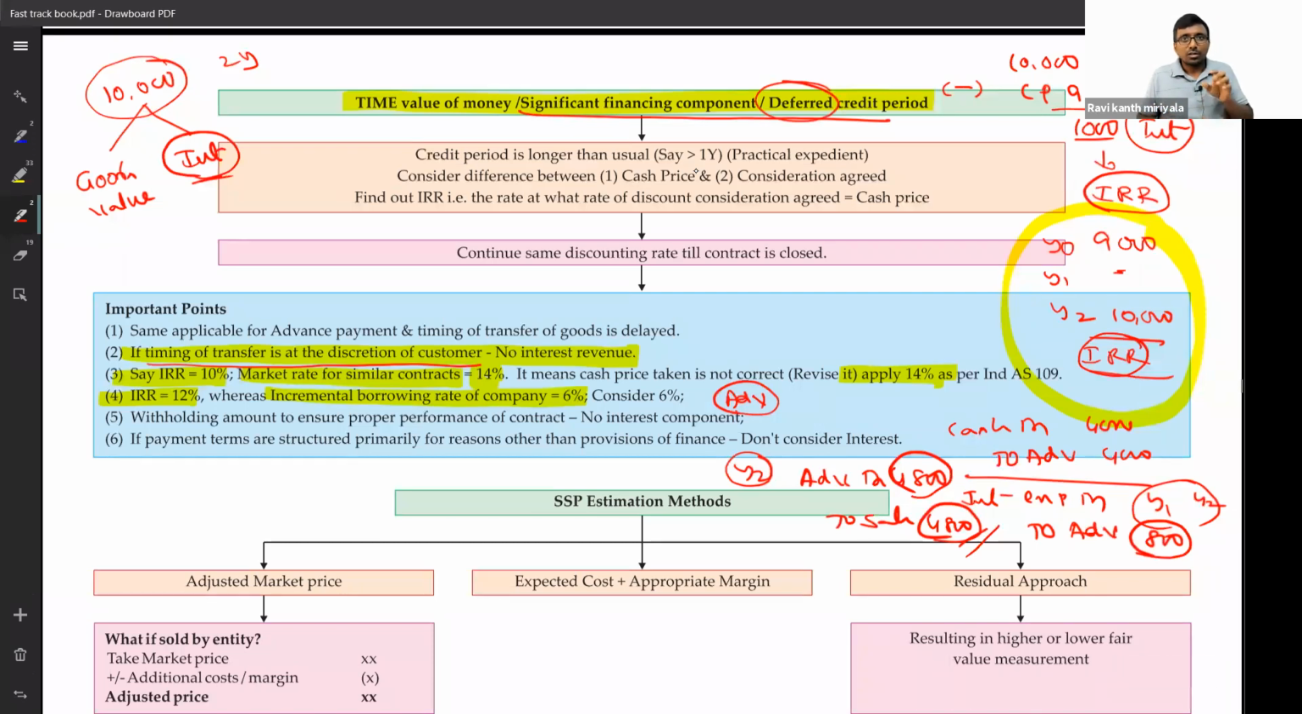Advance received, as per IRR calculation 14% or 12% is coming. But if I go to the market and take a loan, I can get it at 6%. Now, why will I take the loan from the customer at 14%, which is illogical, because in the market it is available for 6%? That's why we are supposed to consider 6% only. Got it? Other points are not that important.